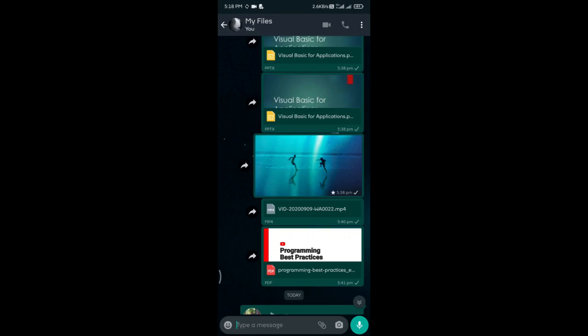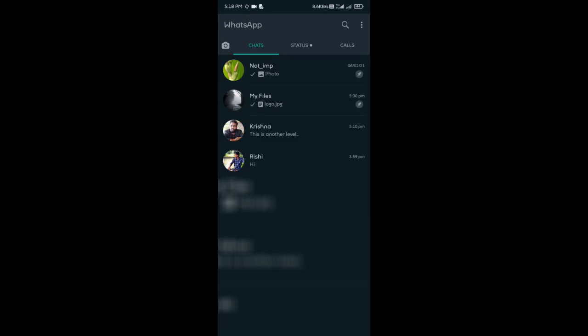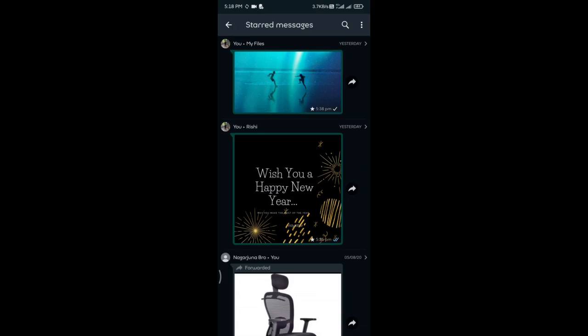So the next question is, where are all the starred images or the files? Come to the main screen, and under the menu you get to see the starred messages. It is very handy when you want to save a few files or images for future reference. So that's it for now.